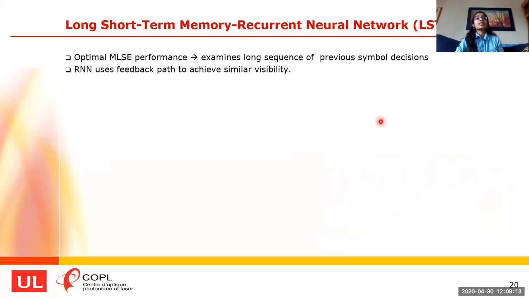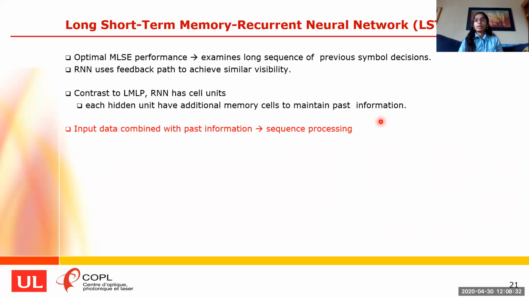Moving on to our next and last architecture, the LSTM. The optimal MLSE performance is achieved by examining a long sequence of previous symbol decisions before outputting a sequence. So our last architecture focuses on the feedback path to achieve similar visibility and approach the MLSE solution. In contrast to LMLP, the RNN architecture has cell units, and each cell unit has an additional memory block that allows it to remember the past information.